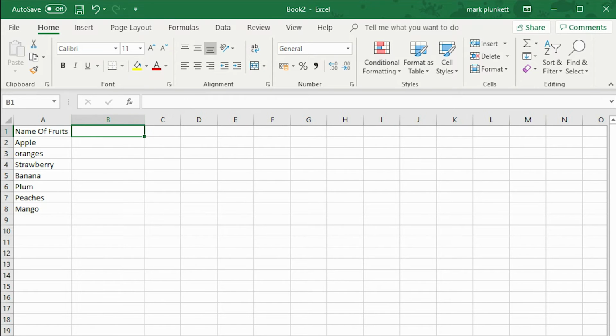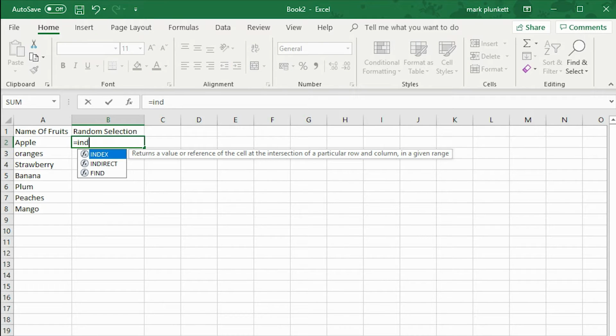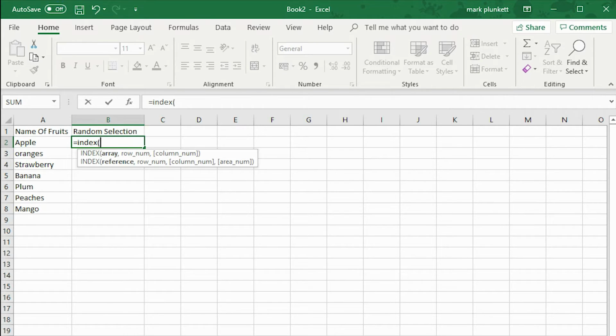So we're going to have random selection. Now I have to write the code. So I do equals INDEX, open bracket. Basically the instruction is here on how to do the array.